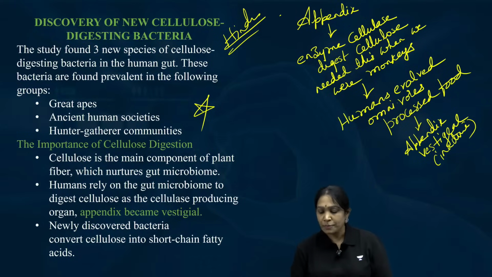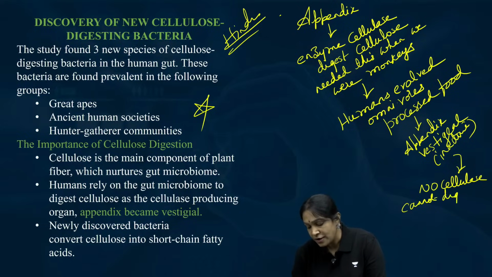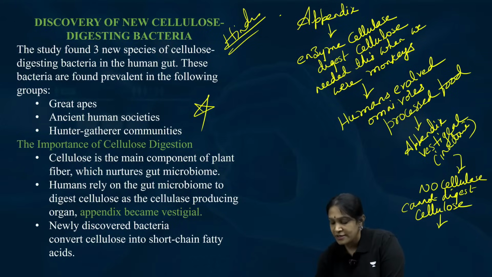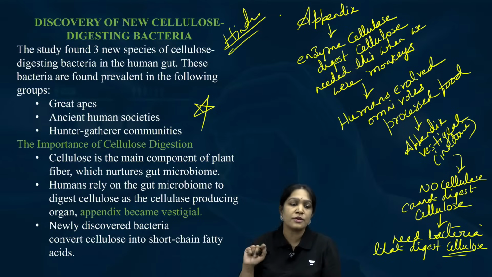Now because of this, what happens? Because the appendix became inactive, we do not have cellulase. So what is the consequence of this? We cannot digest cellulose. We need some bacteria that digest cellulose for us. Is it clear? Because you cannot digest cellulose, your gut microbiome is digesting the cellulose for you.